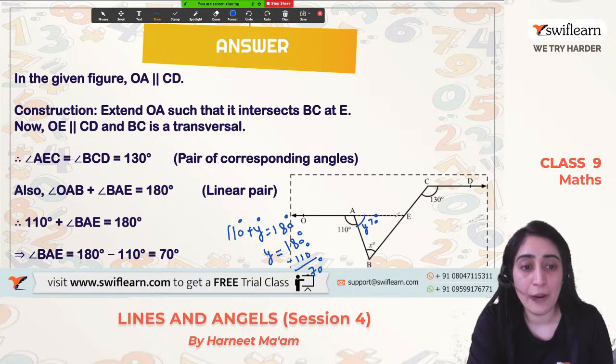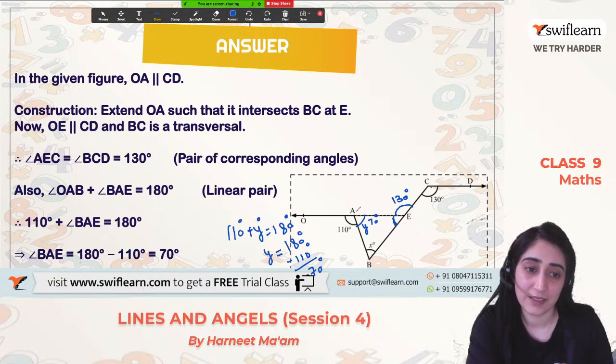Clear? Now I have to calculate the value of this. If I am able to calculate this value, then with the angle sum property of a triangle, I can calculate this value. This is one way. What is the other way? The other way is that when these two lines are parallel, that means AEC and BCD, these two angles are equal to 130 degrees, because of what is happening on this side.